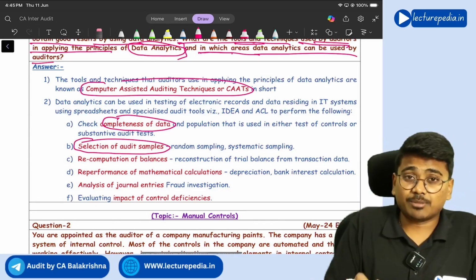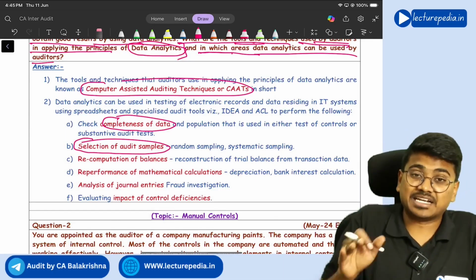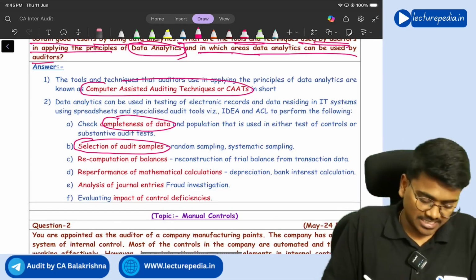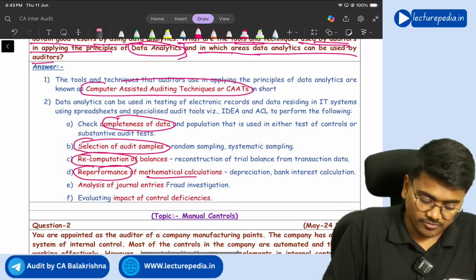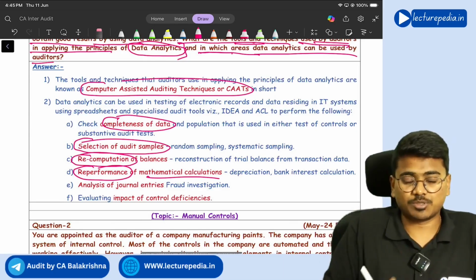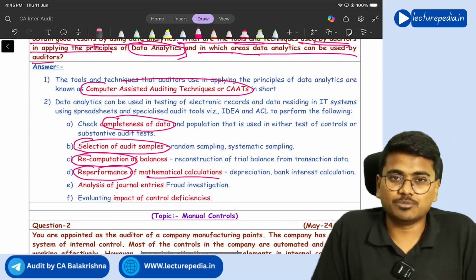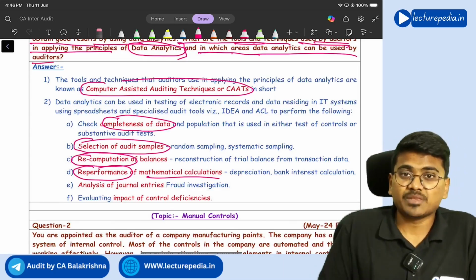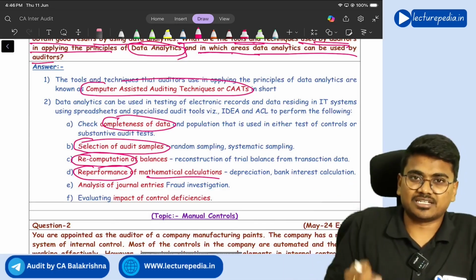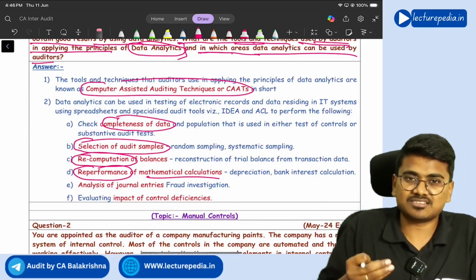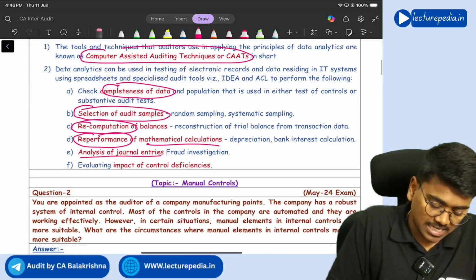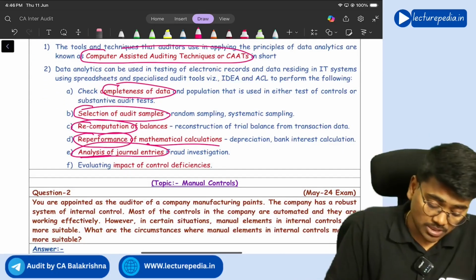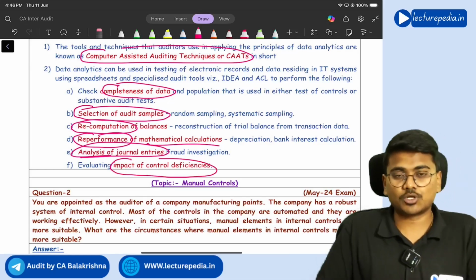Next, for the purpose of recomputation, recalculation, this data analytics tools will be used. So recomputation, re-performance of mathematical calculation, for those purposes also these CATs will be used. Similarly, for analyzing journal entries, you can use these computer assisted audit techniques. So analysis of journal entries and also evaluating impact of control deficiencies.